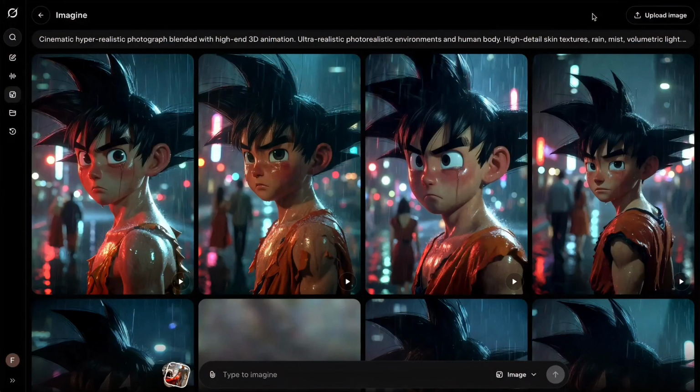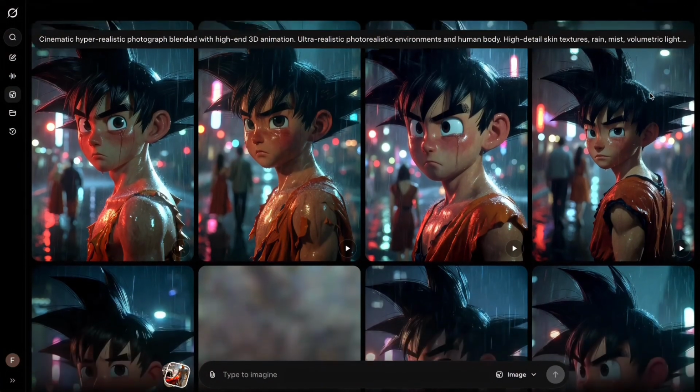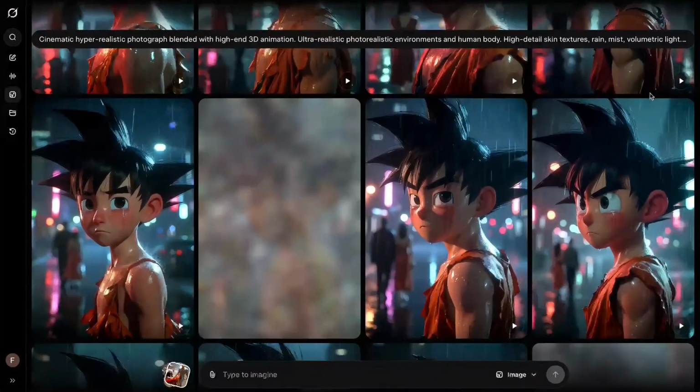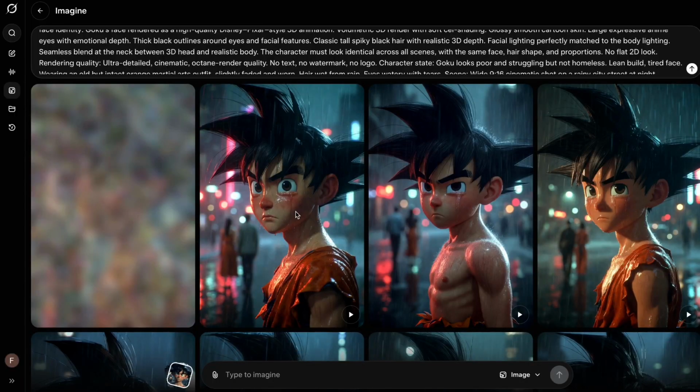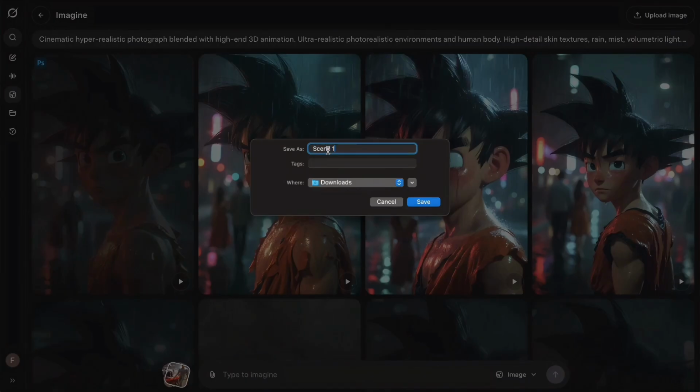Grok will usually give you several variations. Just pick one that you like the most and feels right for the story. For this video, I use one base image as a reference and don't animate it yet. If anything looks off, fix it here first, then we're ready to bring it to life in the next step.